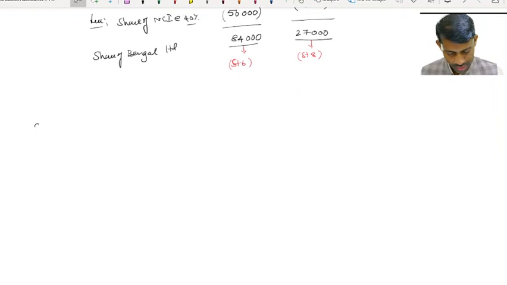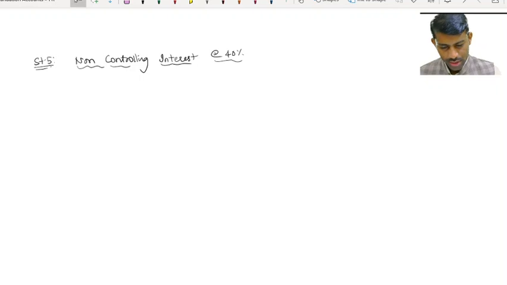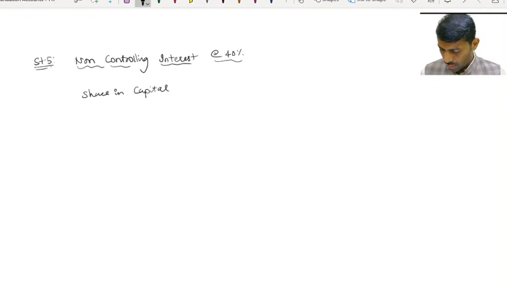Now let's go to step number 5, non-controlling interest at 40%. First, share in capital: total is 2 lakh into 40%, which amounts to 80,000.